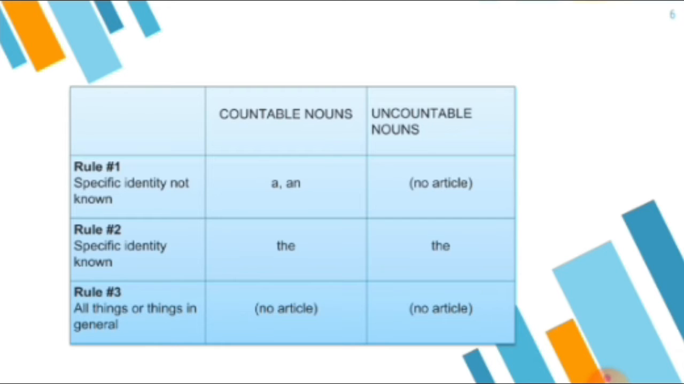Now the second rule is specific identity known. Sometimes you know the person as specific, you are talking about some person, maybe your friend, your teacher, your brother, your father, whatnot. So when you are going to talk about some specific person, at that time you have to use the article "the" only, and whether that noun is countable or uncountable, you are going to use the article where you know the person specifically, personally.